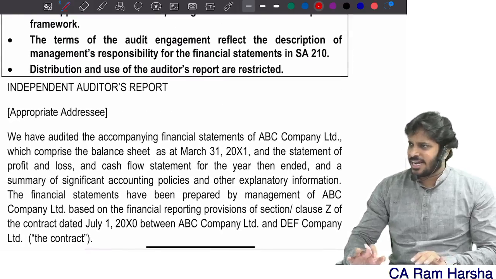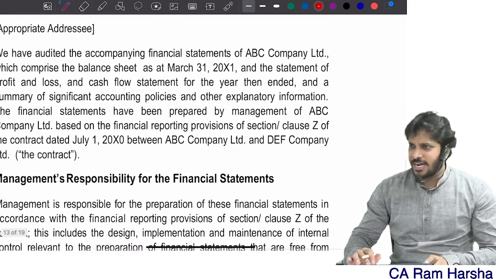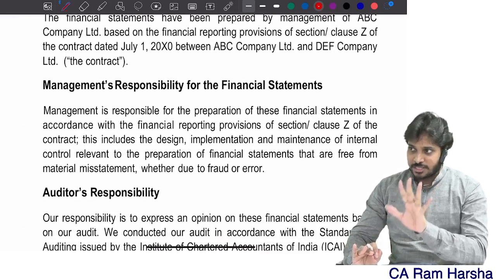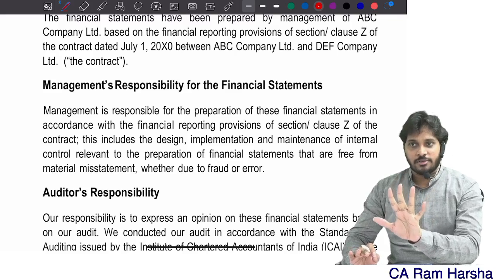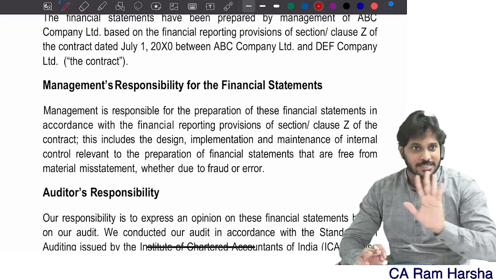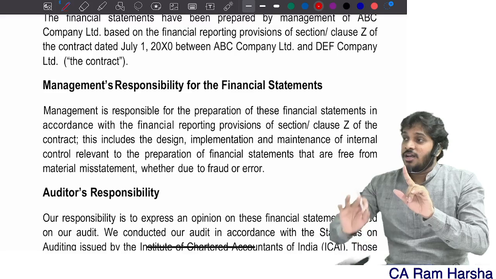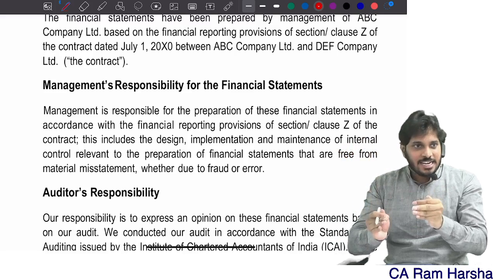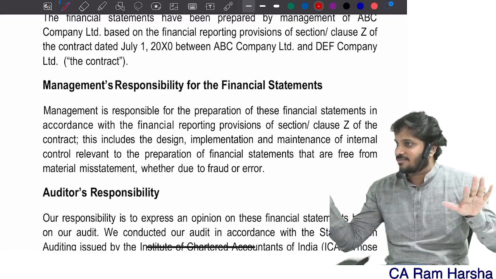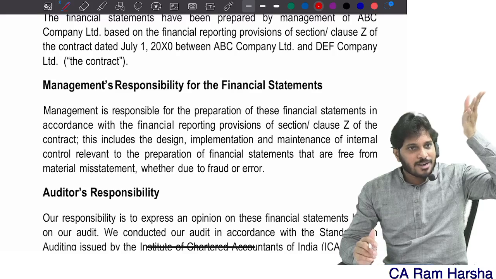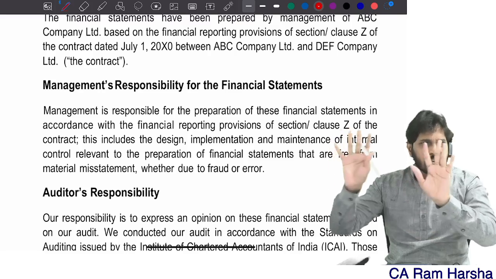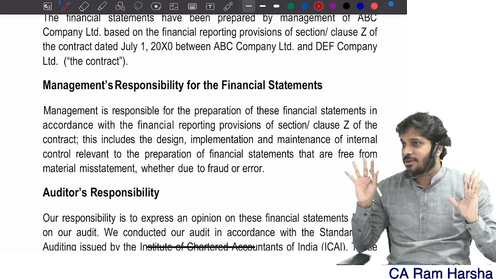Independent auditor's report, the heading will be the same. Addressee, to the addressee. This is the old format of audit report. For November 24 exams, this only is applicable. Even for May 24, unless the institute gives a supplementary material saying that the new format is applicable. Until now, for May 25 and November 25, separate material itself is not there. The 2023 version material only is there. So, except that, there is no other indication. For November, you need not worry at all. The same format is applicable.